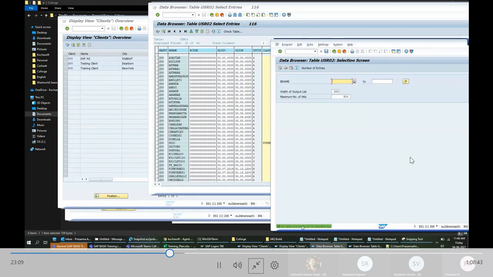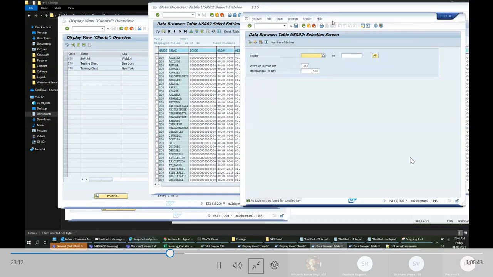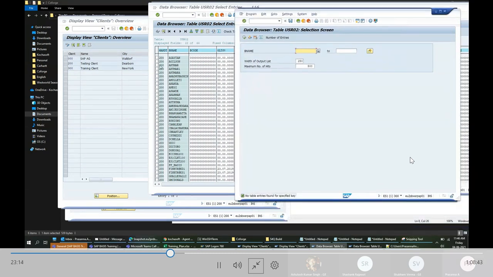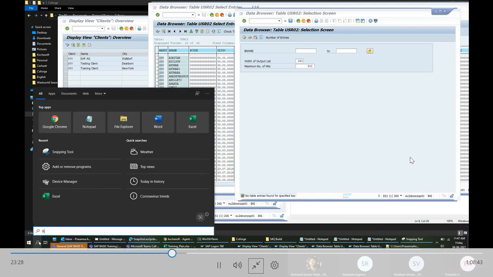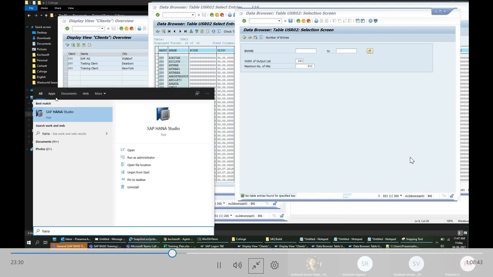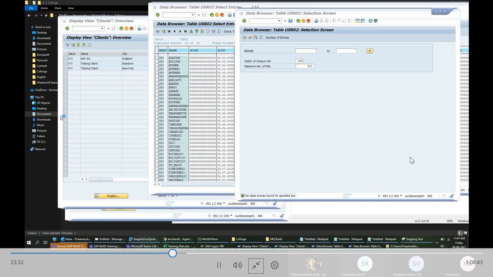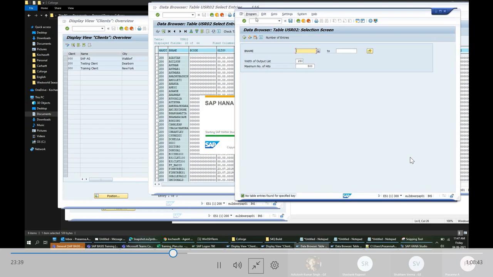But if I go and see at the database level, let me log into the database level. For your example, I'm creating a temporary user here. In 300 client, I'm creating a new user, a test user.